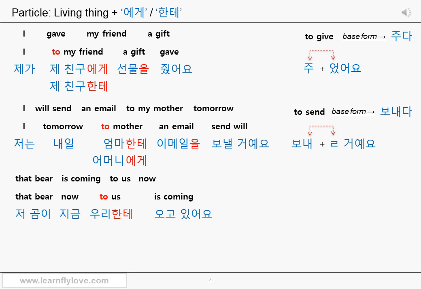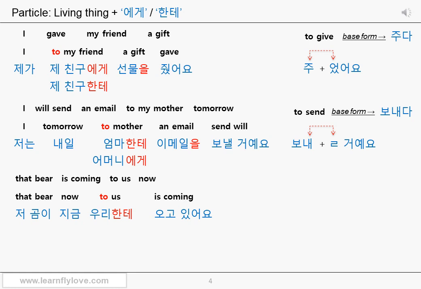To us or towards us, doesn't matter. Us indicates living things, which would be you and the person or the people with you, or your dog. So you can use either 에게 or 한테. Let's use 한테 because it's more useful in spoken Korean. We, us, even our can all be 우리. You don't need to change the form because we have particles. To us, 우리한테. Us is the destination and the direction of the bear.